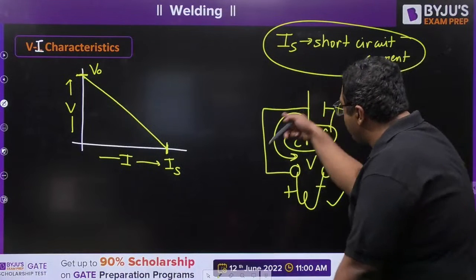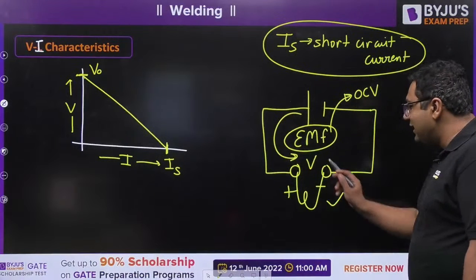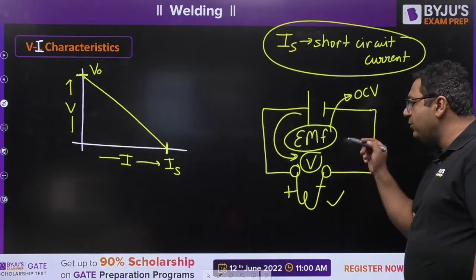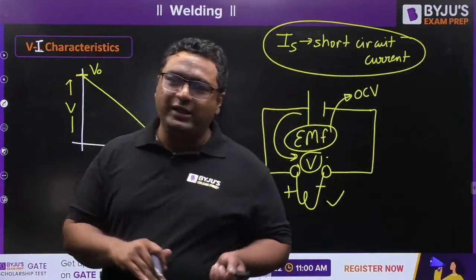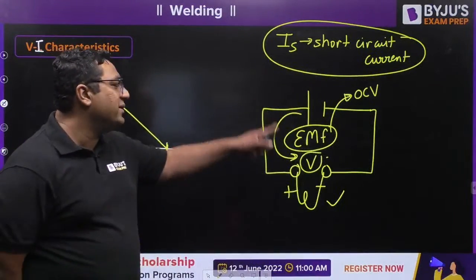So when the current starts flowing, the potential difference between these two will be said to be the voltage. So this is the difference between EMF and voltage. EMF is nothing but open circuit voltage.